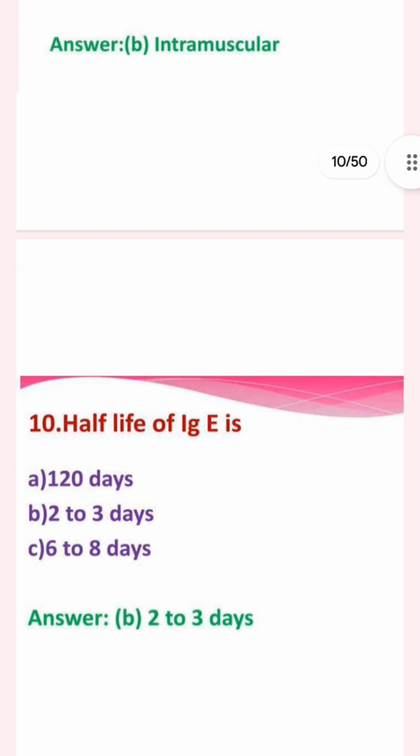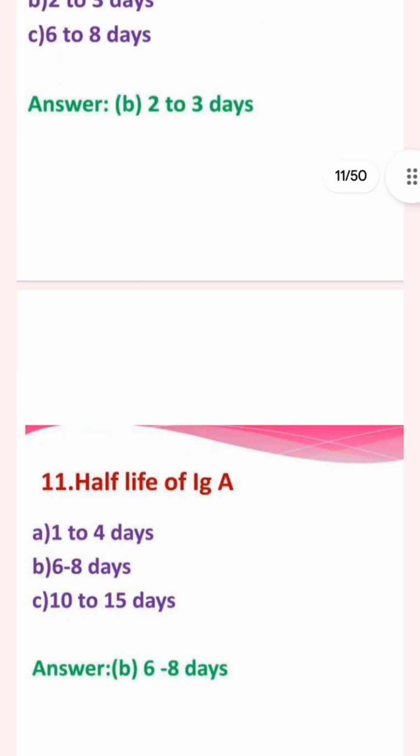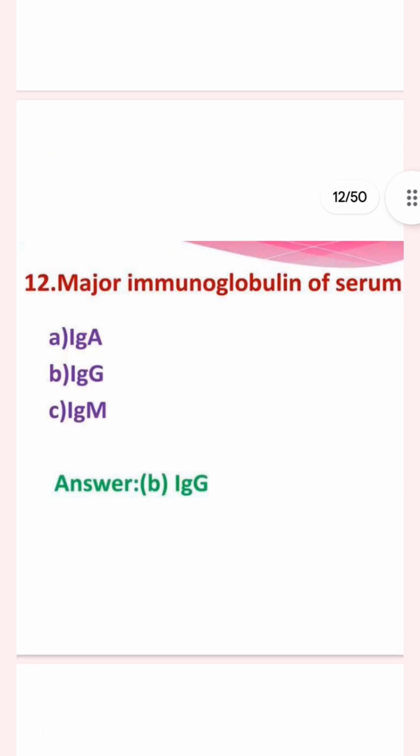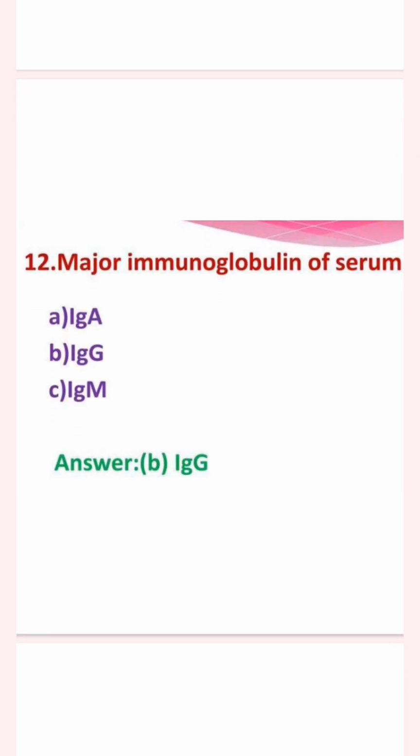Then the half-life of immunoglobulin E is 120 days, 2 to 3 days, or 6 to 8 days. The answer is 2 to 3 days. Then the half-life of immunoglobulin A: 1 to 4 days, 6 to 8 days, or 10 to 15 days. The answer is 6 to 8 days. The next question: the major immunoglobulin of serum: IgA, IgG, or IgF. The answer is IgG.